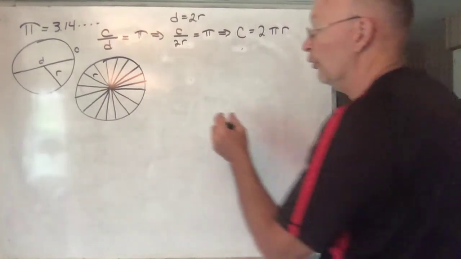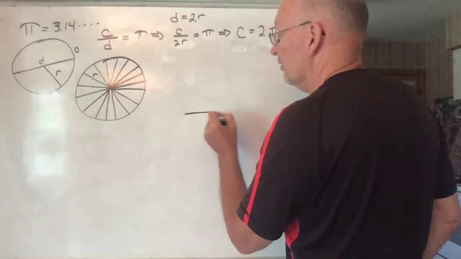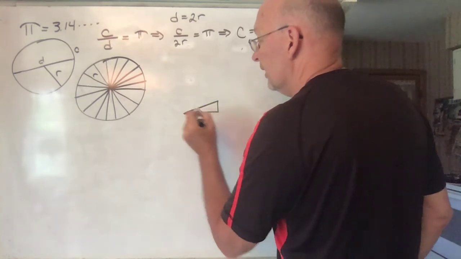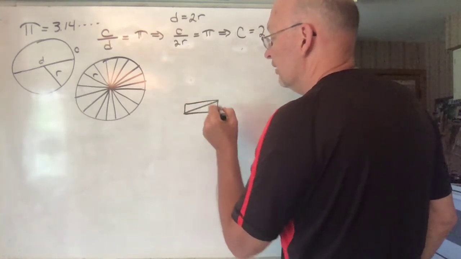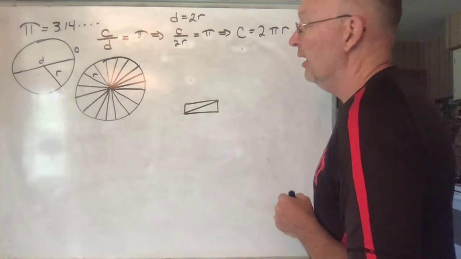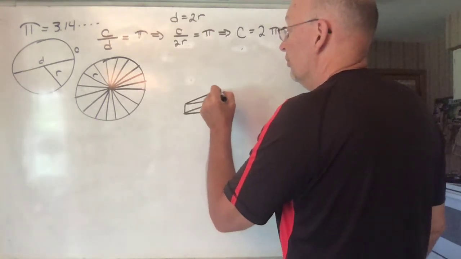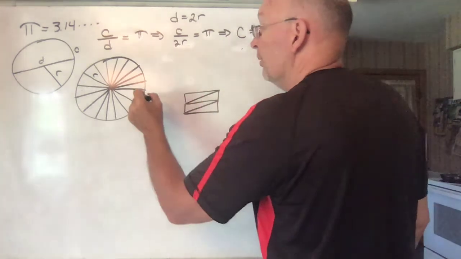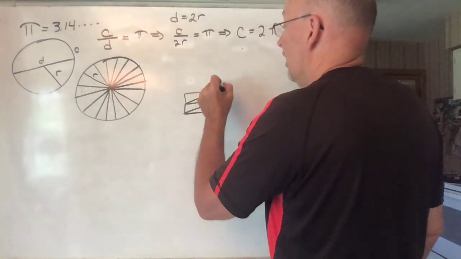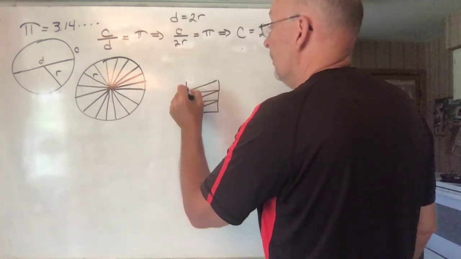And then you take those wedges and you just kind of lay them flat on each other. Each of them are going to have a little bit of a circular edge to them, but they're going to be pretty close to being straight. And once you lay all those on top of each other,